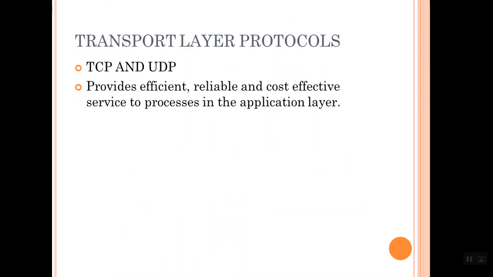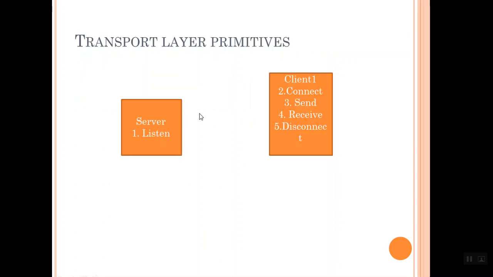We now discuss two transport layer protocols, TCP and UDP. TCP is Transmission Control Protocol and UDP is User Datagram Protocol. These two protocols provide efficient, reliable, and cost-effective services to the processes in the application layer.